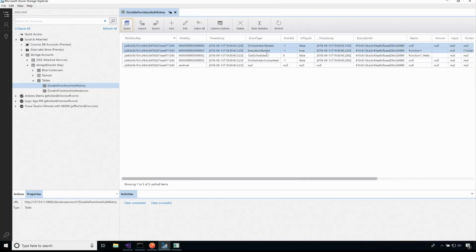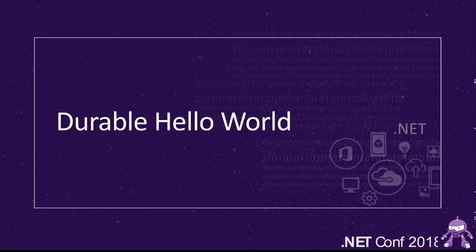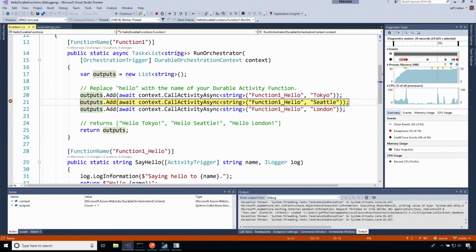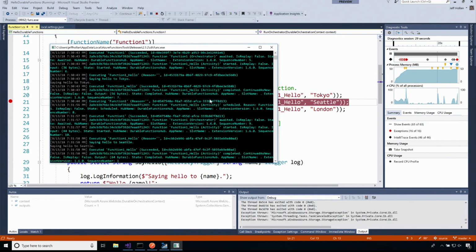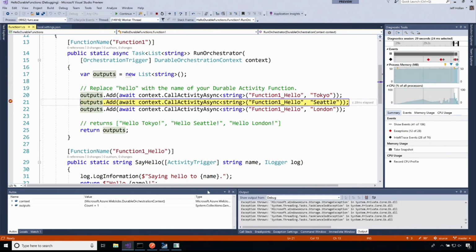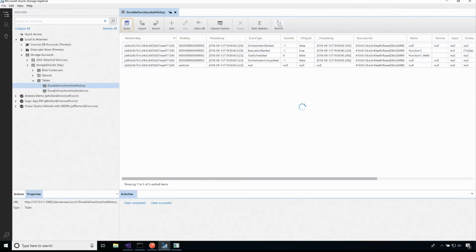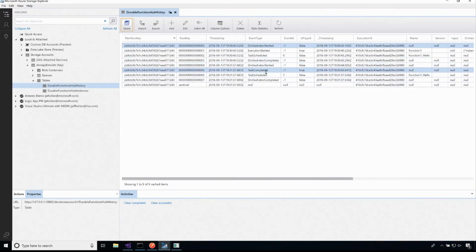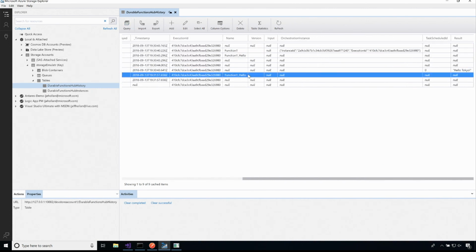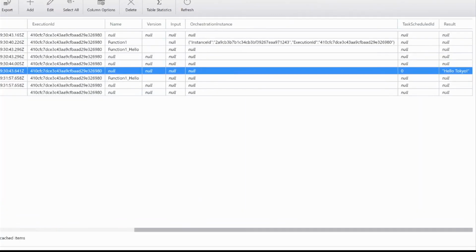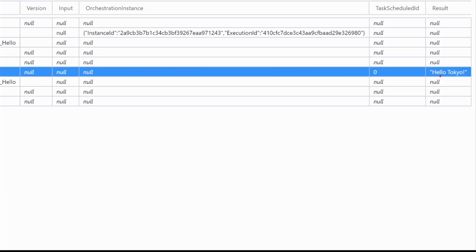In fact, if I step through a little bit more and let the storage update, oops, not that one. Let's go ahead and continue this call across and let it say hello to everything. Oh, that's right, that was one of the replays. Let's come back here and refresh this, and you'll see here that it actually scheduled one of our tasks, and the task function one completed, and all of these things are being updated, and function one's result way over here, you can actually see the result was Hello Tokyo.